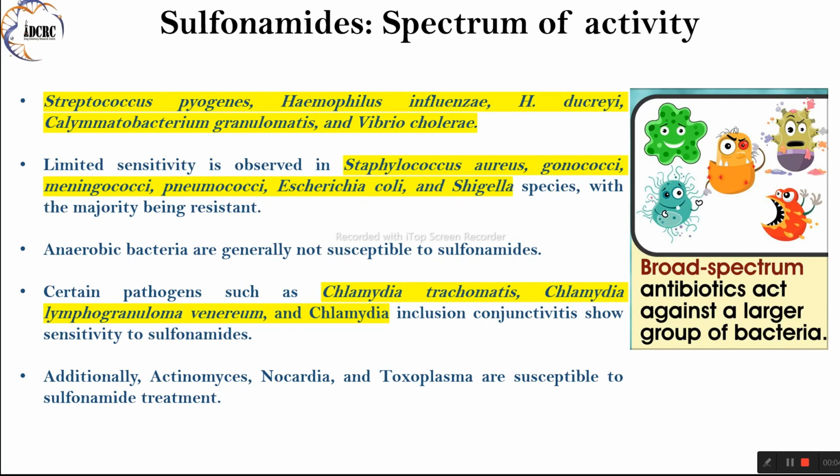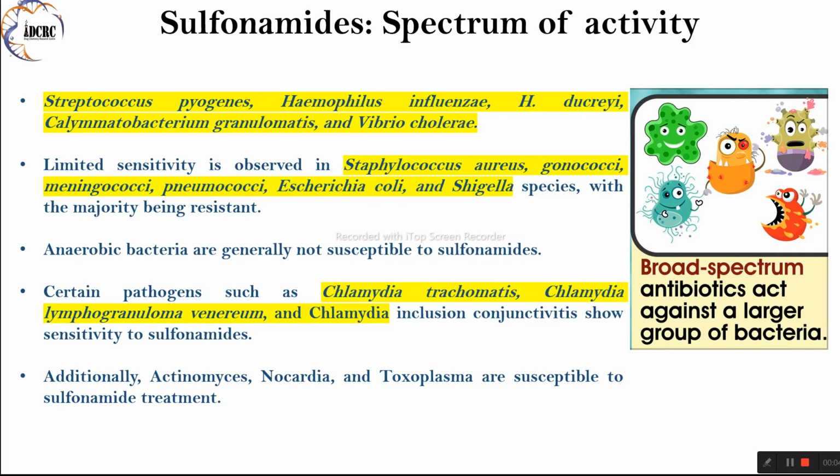Here's a breakdown of the sensitivity patterns observed with sulfonamides against various bacterial pathogens. Streptococcus pyogenes. Sulfonamides demonstrate efficacy against Streptococcus pyogenes, commonly known as Group A streptococcus. This bacterium is responsible for a range of infections, including strep throat, skin infections, and invasive diseases like necrotizing fasciitis and streptococcal toxic shock syndrome.